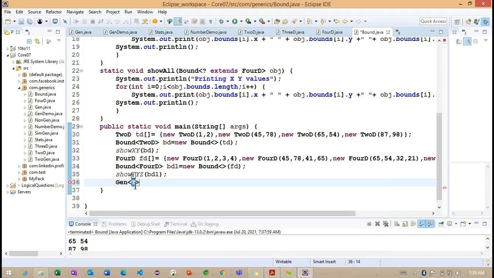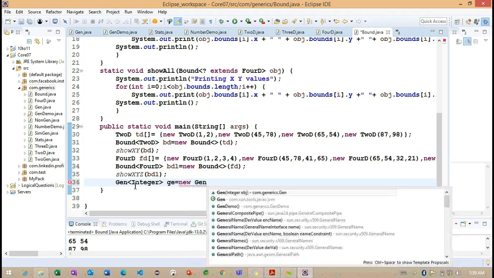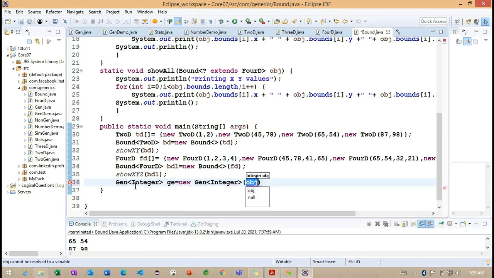Here, I want to work with Gen, with something called Integer. So now, what I'm trying to create here is new Gen. So here, I want to provide 88. So the Gen object is created here.